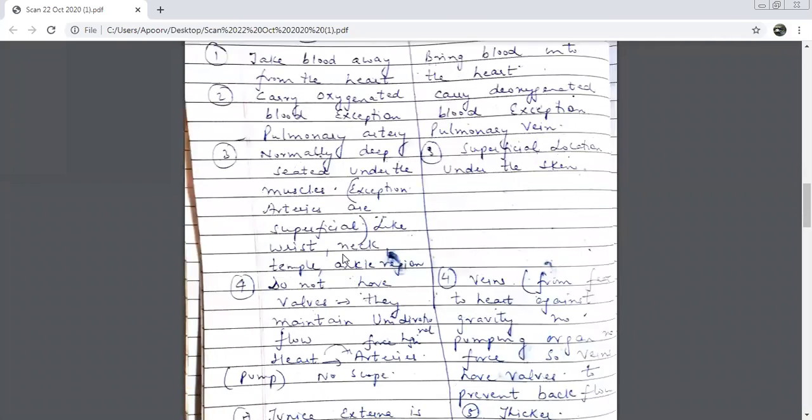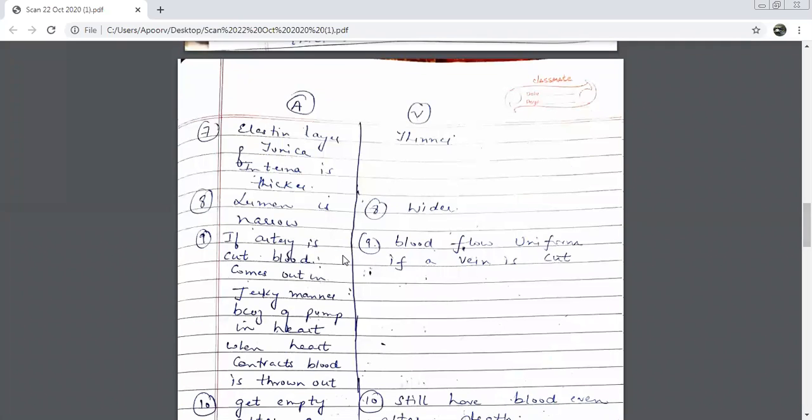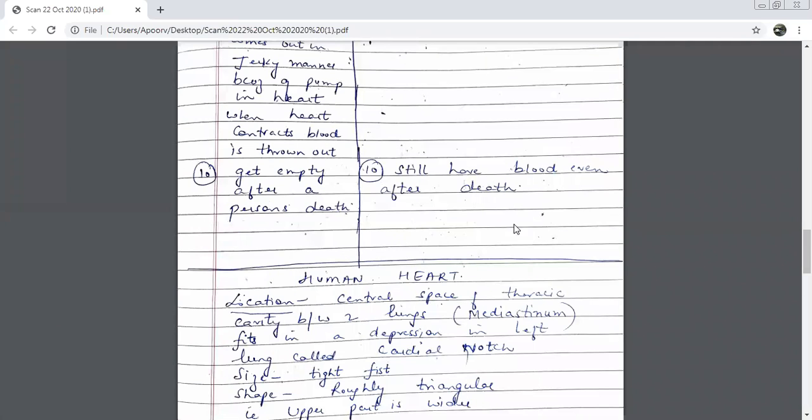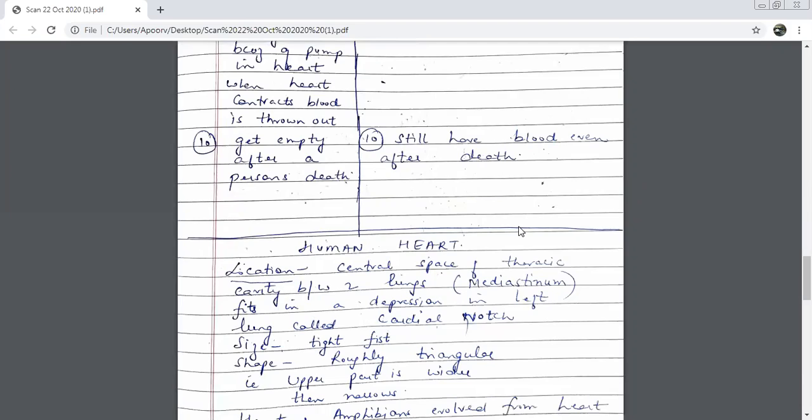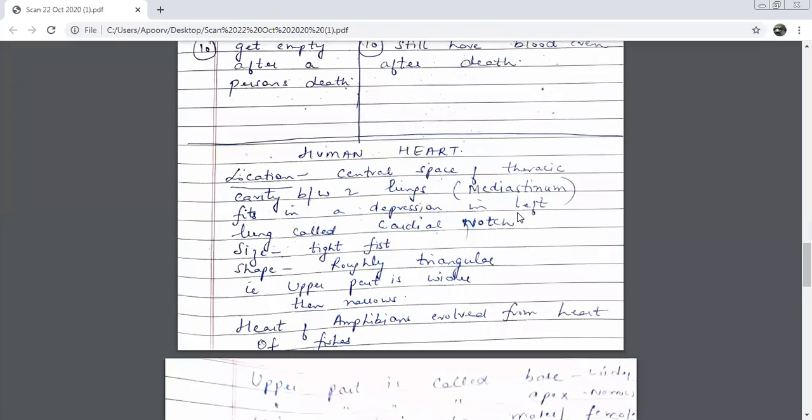Then we did differences between arteries and veins. These points came from you. The last one, you have to tell me the reason tomorrow why arteries become empty after death and veins still have blood after death. Human heart, we did the location between the lungs.